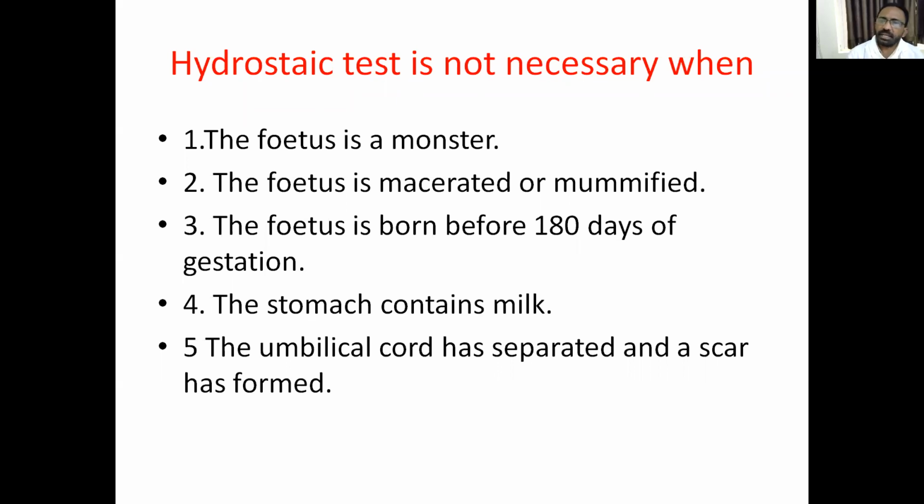If the fetus is macerated or mummified, you need not do the hydrostatic test. If the fetus is born before 180 days of gestation, you need not do it. If the stomach contains milk, you need not do it. And if the umbilical cord is separated and the ligated scar is seen, then you need not do the